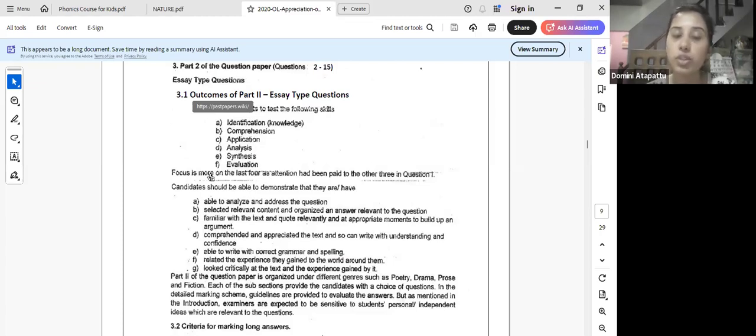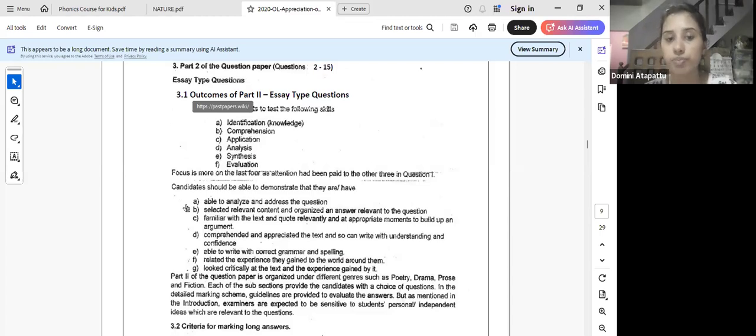And then you should be able to comprehend it properly, understand it, then apply the knowledge you have to the questions. You should be able to analyze, think critically, think out of the box. Beyond the surface meaning, you have to be able to understand the deeper meaning. And then synthesis, you need to be able to create a product with a proper evaluation. And they have given, see, able to analyze and address the question, and not write what is not relevant to the question.